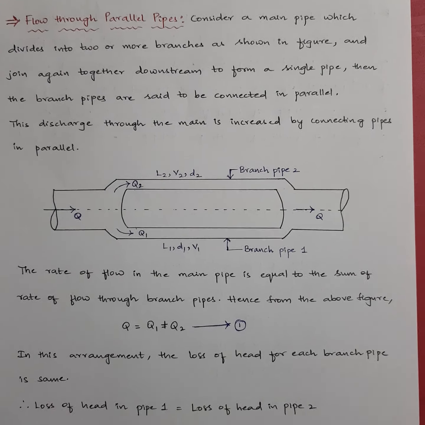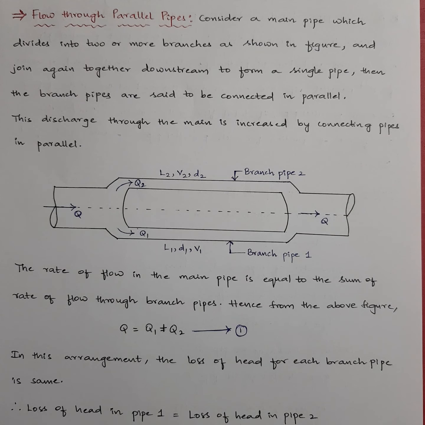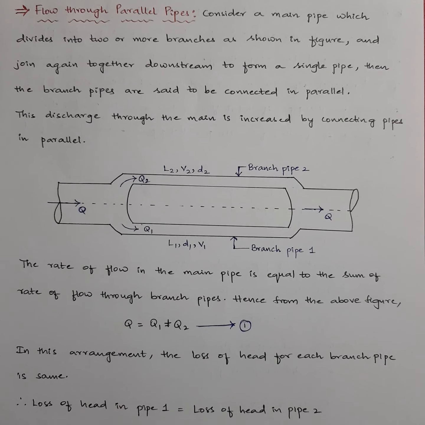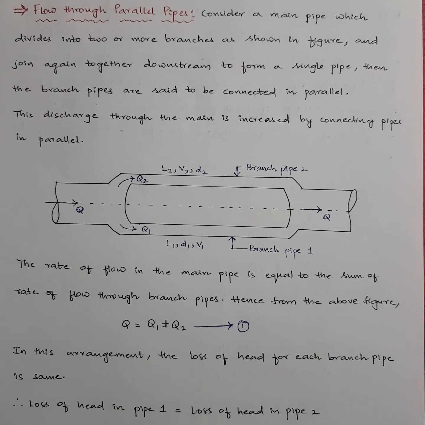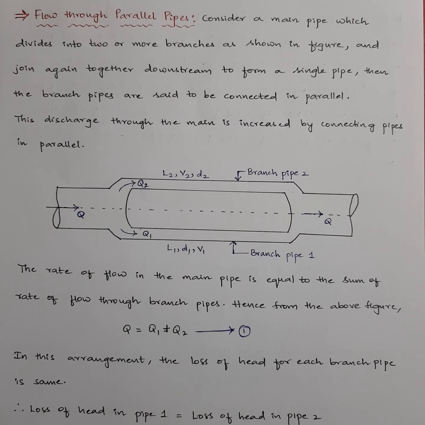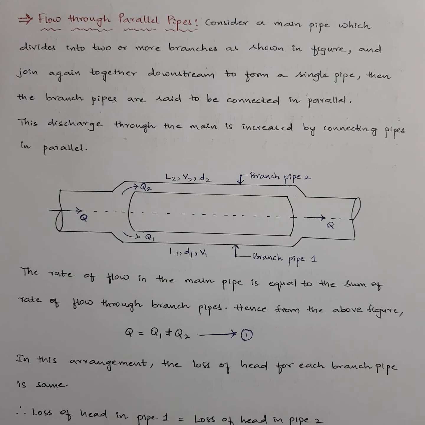In this video I'll be explaining flow through pipes when connected in parallel, or in short, flow through parallel pipes. I think you have watched my earlier videos where I discussed flow through pipes in series, where the pipes are connected end to end. They are pipes of different lengths and different diameters, and that's also called a compound pipe.